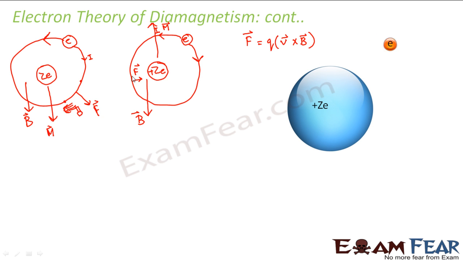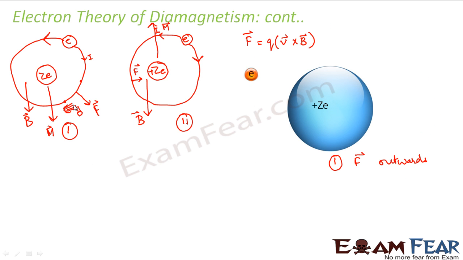Now, because of this force, how will this affect the magnetic moment? Now we talk about the presence of a magnetic field. This is my first electron and this is my second electron. For the first electron, the magnetic force acts in the outward direction, which means it is acting opposite to the direction of the centripetal force.